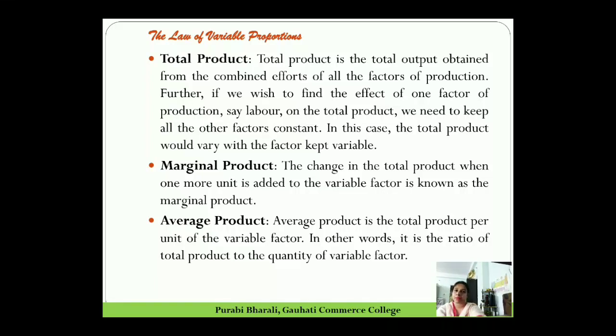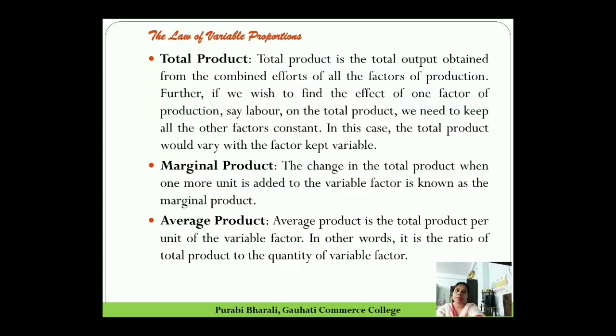If I say labor, suppose one additional labor or one extra labor is taken, how much does my total product change? That change is called marginal product. Average product is the average productivity. Average product is the total product per unit of labor, per unit of variable factor. So it is the ratio of total product to the quantity of variable factor.